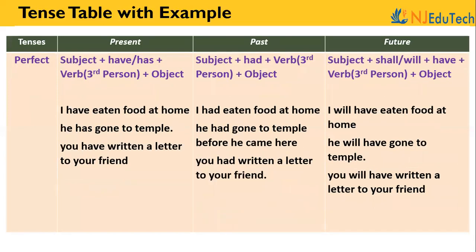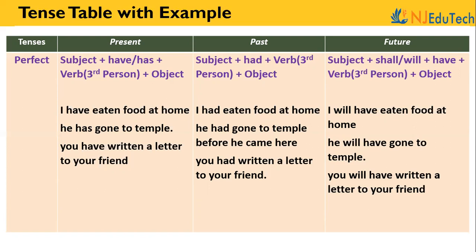Now coming to perfect tenses. In the present, we have subject plus have or has plus verb plus object. Then past tense, we have subject plus had plus verb plus object. And in the future, it's always shall or will plus have. Example: I have eaten food at home. I had eaten food at home. I will have eaten food at home.